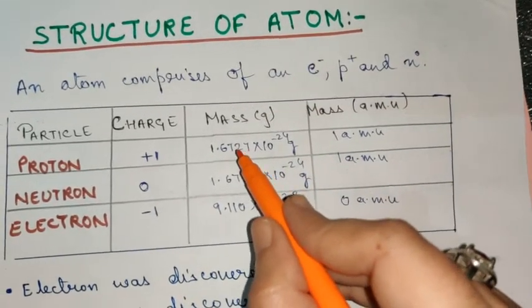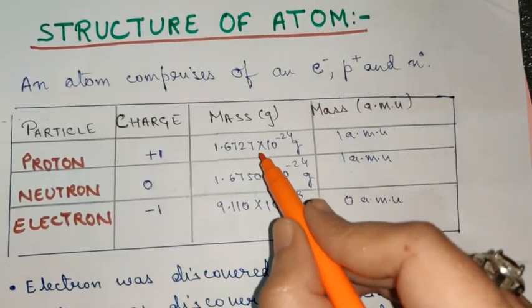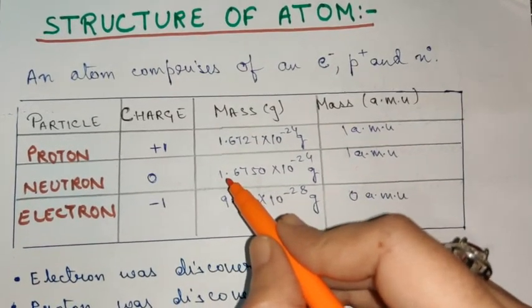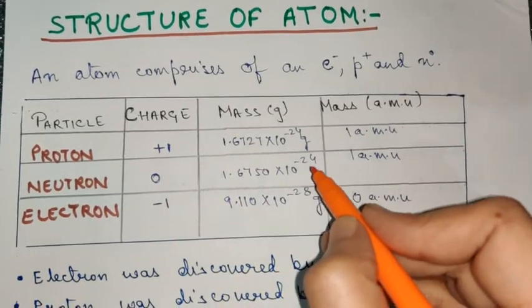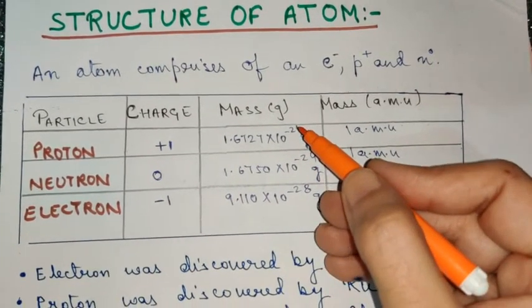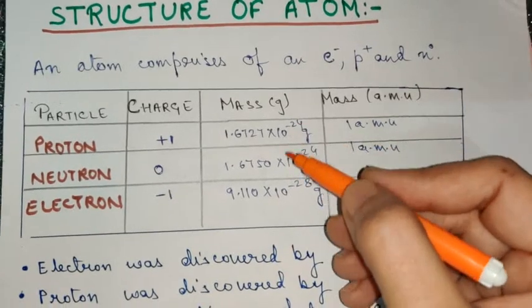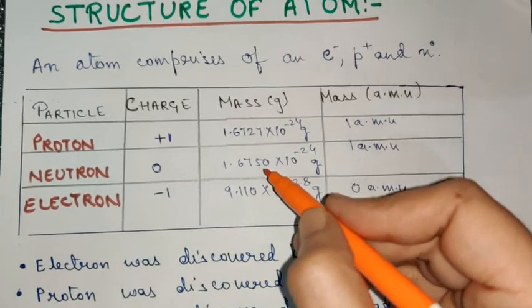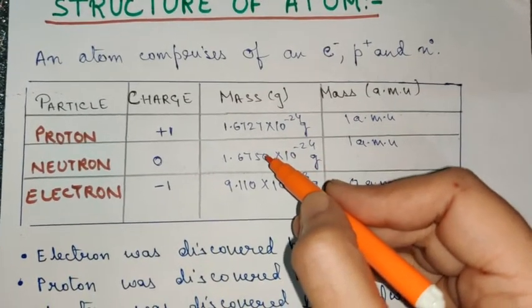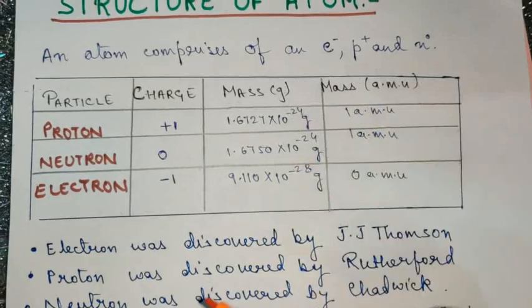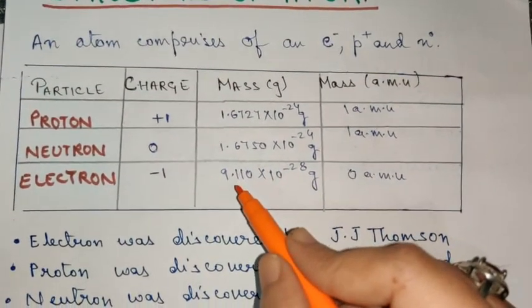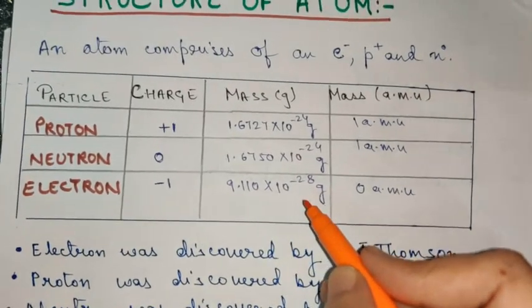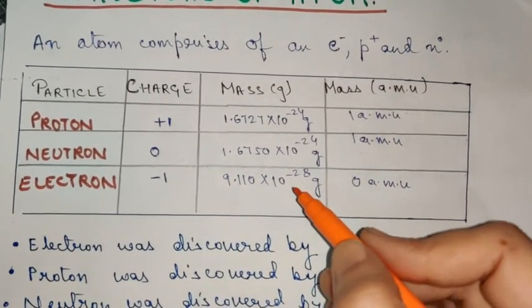The mass of the proton is 1.6727 × 10^-24 gram. And the mass of the neutron is 1.6750 × 10^-24 gram. There is a very little difference in the mass of proton and neutron. They are considered almost equal. The neutron is a little bit heavier in comparison to the proton. Then the mass of the electron is the lowest, 9.110 × 10^-28 gram, which is the least value.